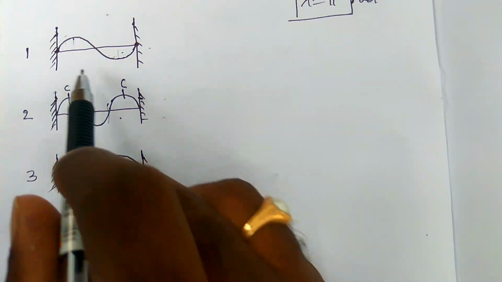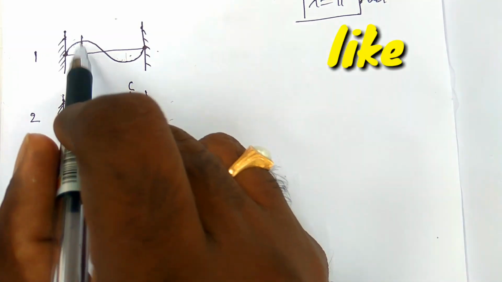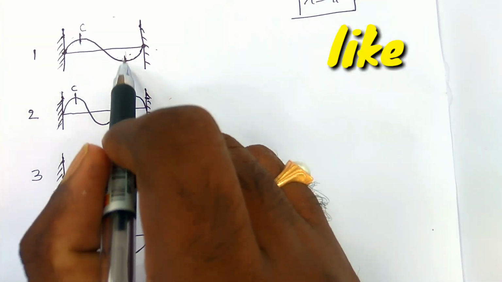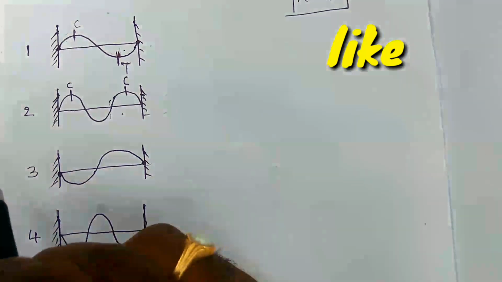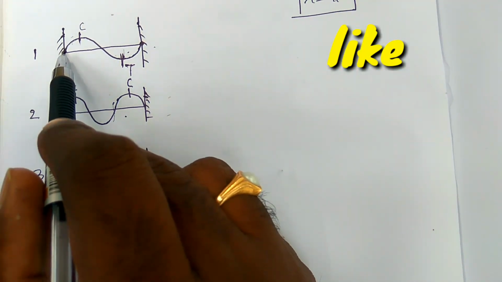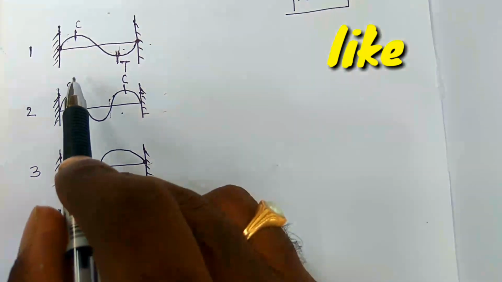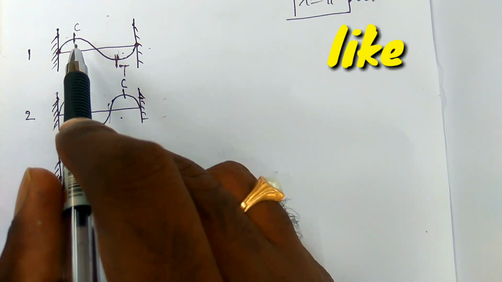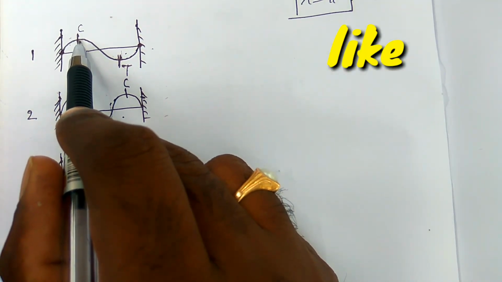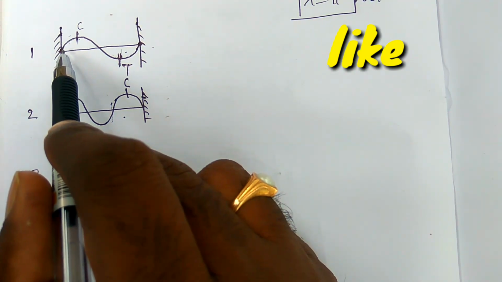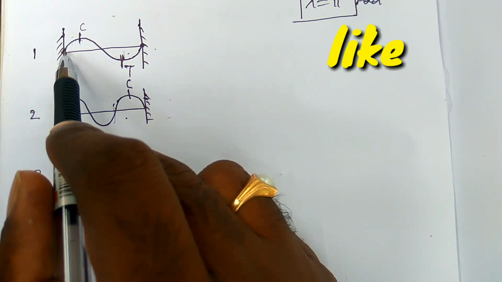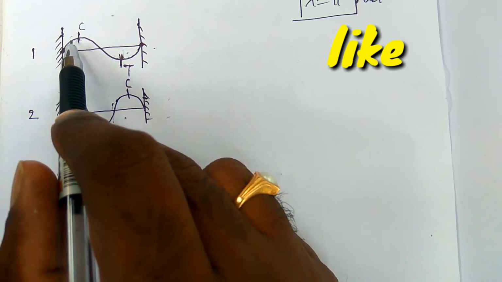But here this is the crest point and that is the trough point. So how can you find the wavelength of the string? In the crest point, the particle starts from its mean position and moves to the crest point.